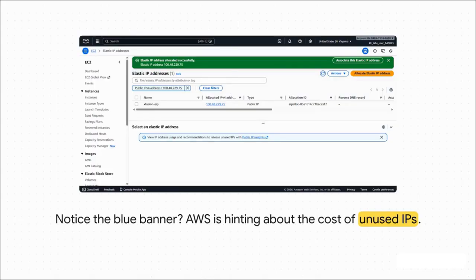You know, AWS is pretty good about dropping little hints right there in the console, if you know where to look. See that little blue banner right there? That's not just decoration. AWS is basically whispering in your ear, hey, you've got some unused IPs here. You might want to look at that. And that's not a friendly tip. That's a warning about your bill.